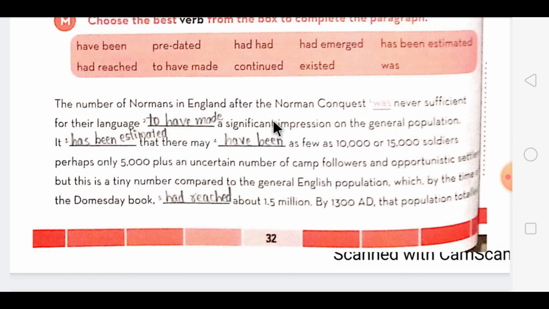Now, dear students, according to the sentence, whichever word is suited from this help box, you have to put it over here.